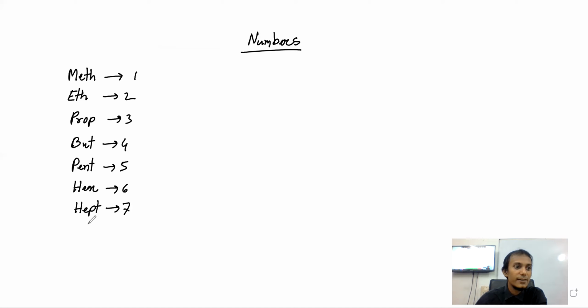Please look at this and read them. Oct means 8. Non means 9. And dec means 10. Fine? We teach children 1 to 10, right? So you are still children in chemistry, so we are teaching you 1 to 10. So 1 to 10: meth, eth, prop, but, pent, hex, hept, oct, non, dec. These are our numbers.